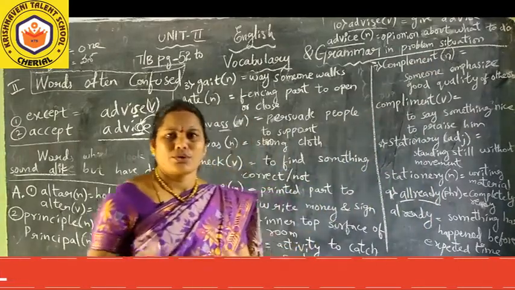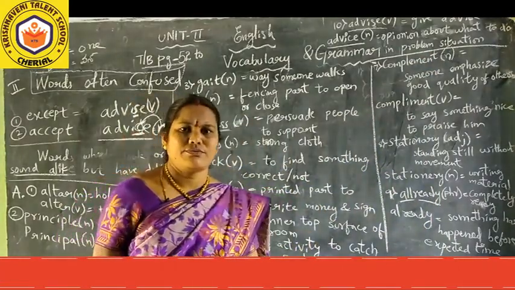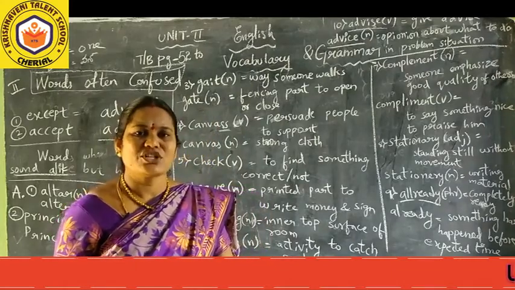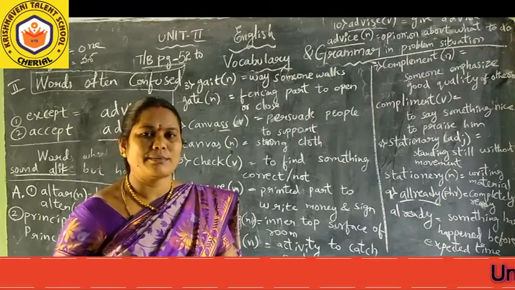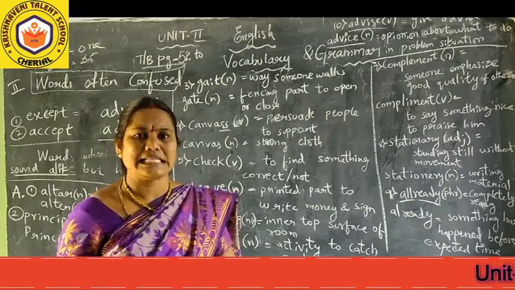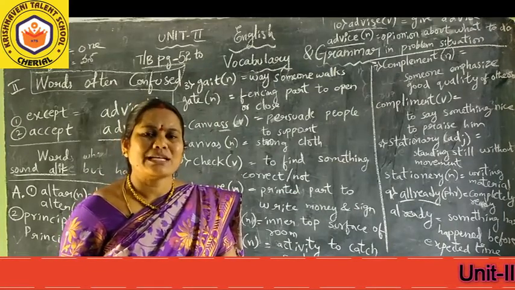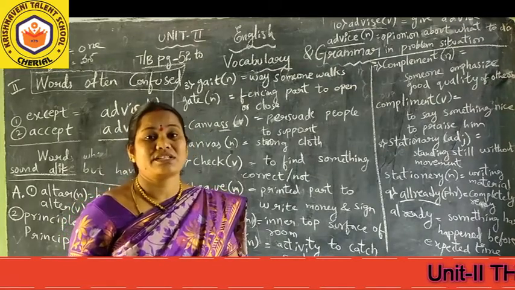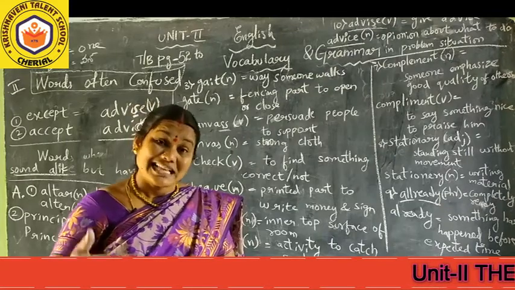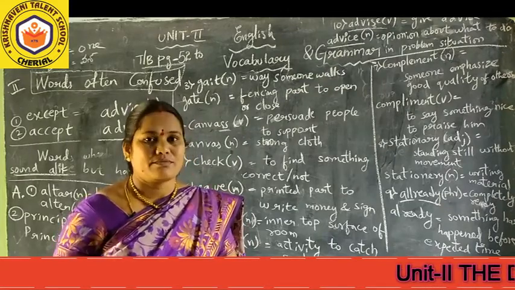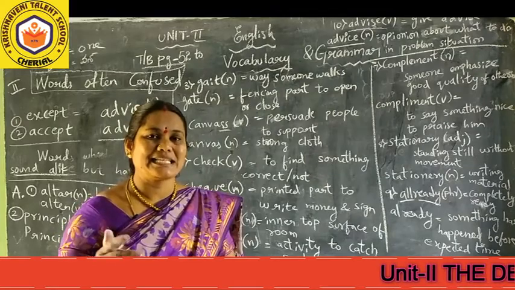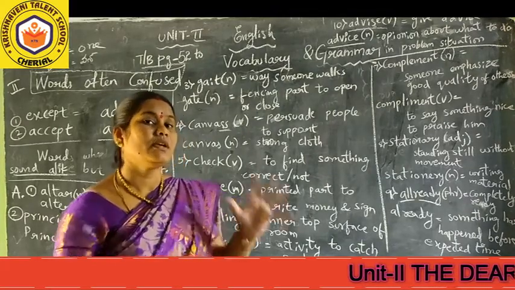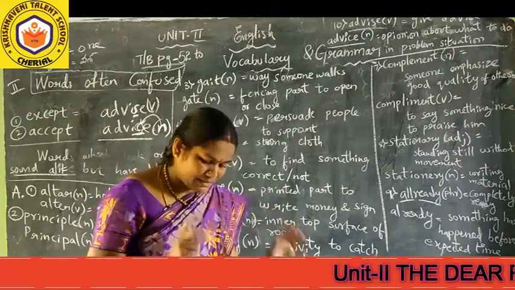For example, you are getting some problem because of GB insufficient, you can't carry down the papers and you can't write the CW very easily. So the teacher has advised, take your senior students' CWs, who are very efficient in writing without spelling mistakes. From them you can take and you can copy. So the teacher's advice is to copy the CWs from your senior students. So in this way, the vocabulary of page 53 has been completed.